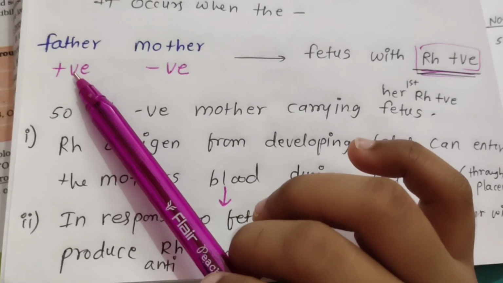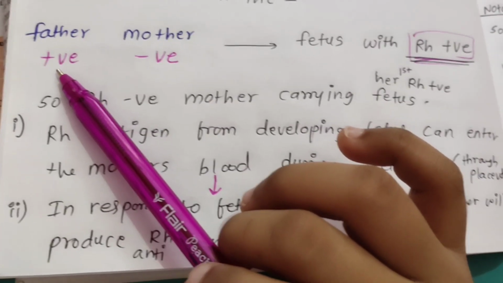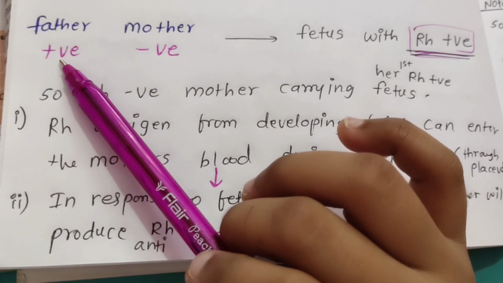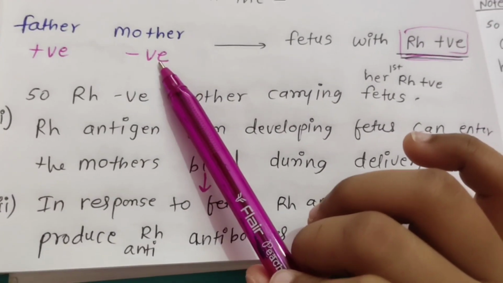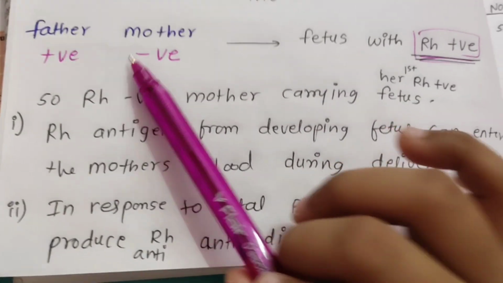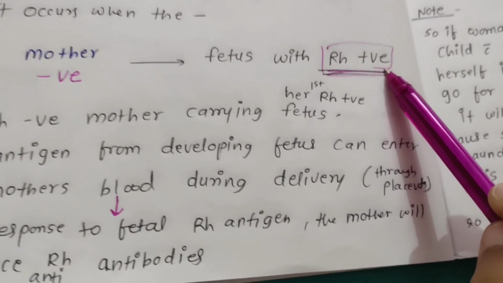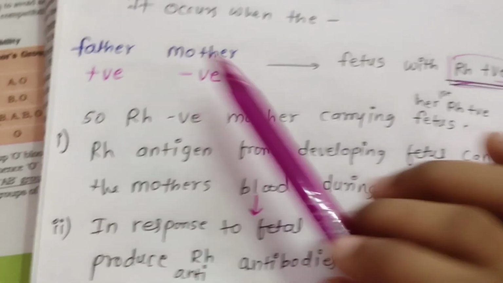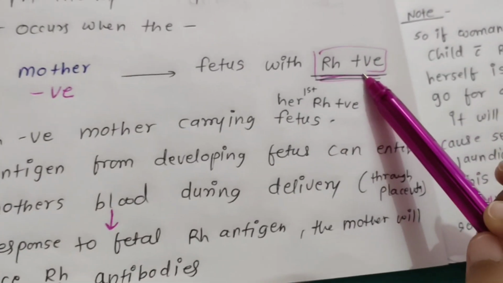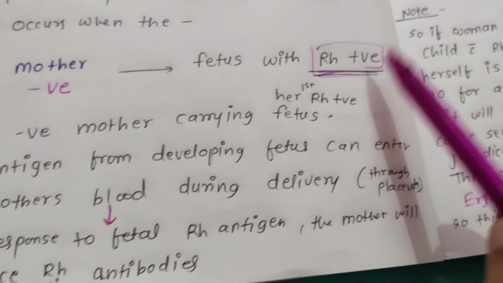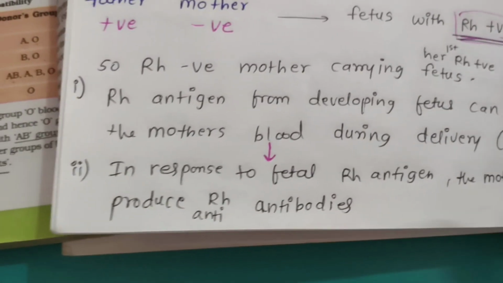If the father is RH positive and the mother is RH negative, and their mating happens, then the fetus is produced with RH positive.